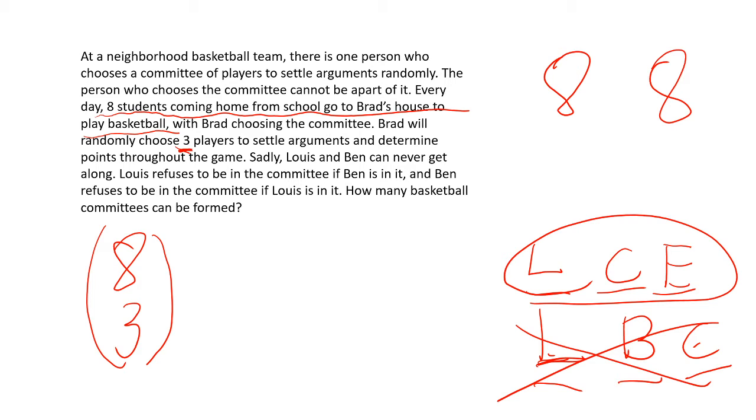So first, we're going to use a different strategy. We know we're going to use combinatorics. We have a committee. Order doesn't matter. So we have 8 choose 3. Now, first, I want to ask you, how many committees are possible? You're already set up here, and I want you to solve the problem. We're not going to forget about the restrictions. Just tell me how many committees can be formed if Ben and Lewis can be in the same committee. I want you to answer the problem.